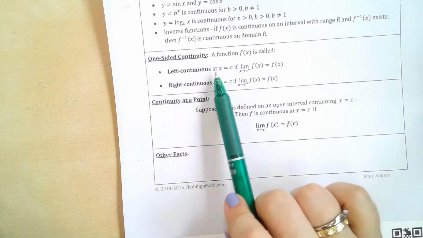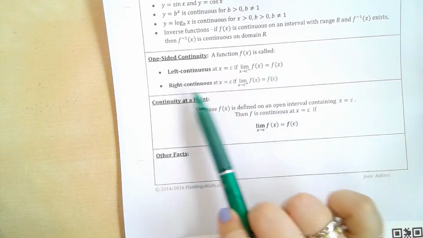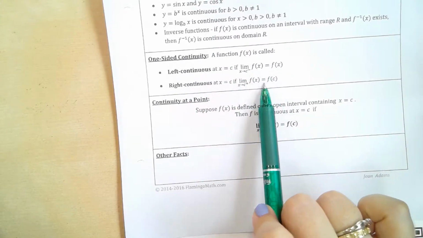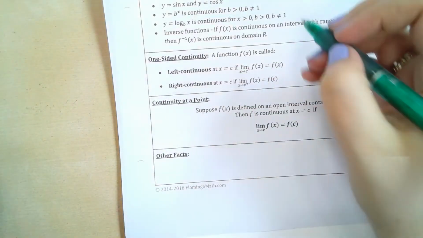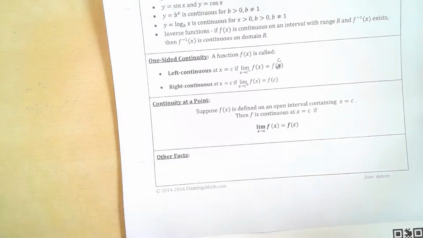One-sided: left continuous if the left-hand limit is equal to f of c, right continuous if the right-hand limit is equal to f of c. And actually, this should be a c right here. That should be a c. So make a note there in your own notes.